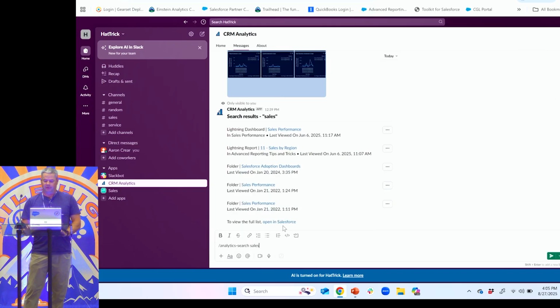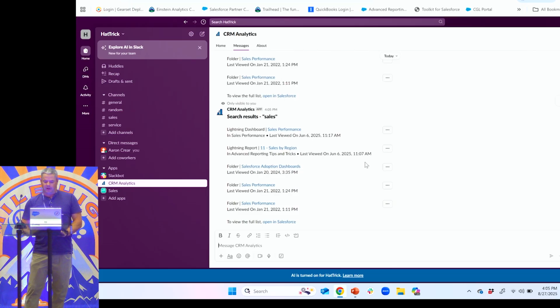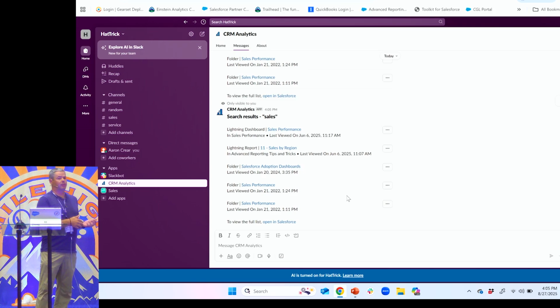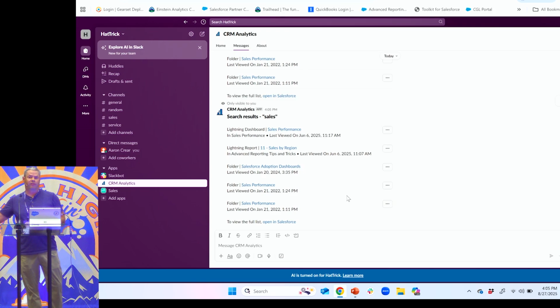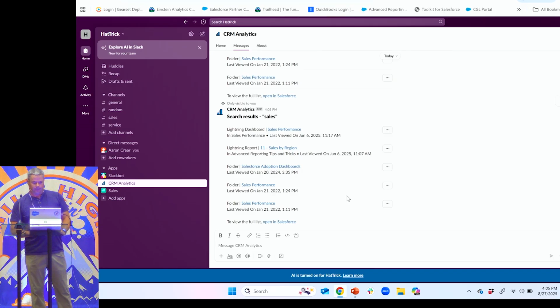If I type sales, just hit return. It'll take a minute to run, and then it should pull up a list, hopefully, in our messages. We can see here, it just showed me all the ones that had the word sales in it. So it's an easy way just to navigate to your reports or your dashboards without having to go to another tab if you're living in Slack most of your day. So really simple to do.